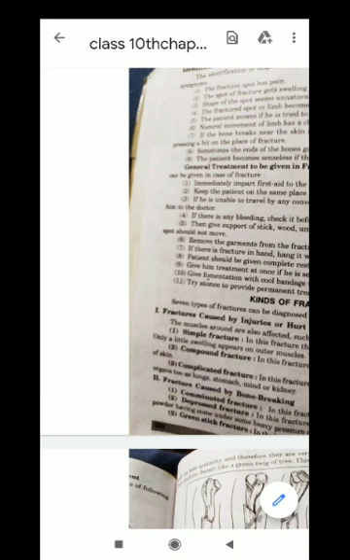Remove the garments from the fracture spot. If it is a fracture in the hand, hang it with a string. The patient should be given complete rest and a safe place. Give him treatment at once. If he is senseless, try to provide permanent treatment.